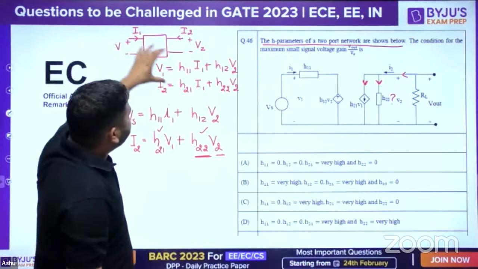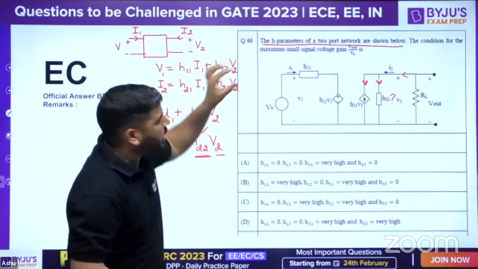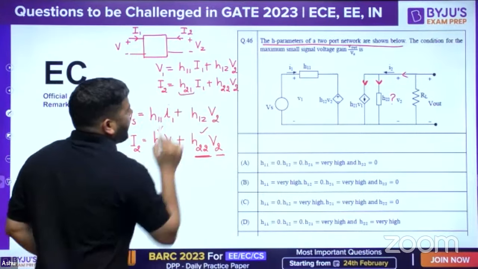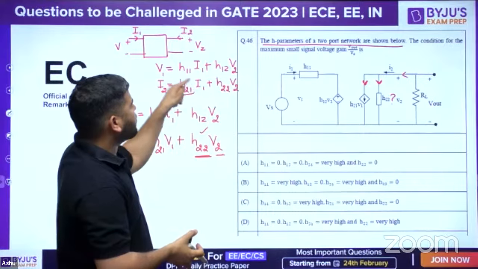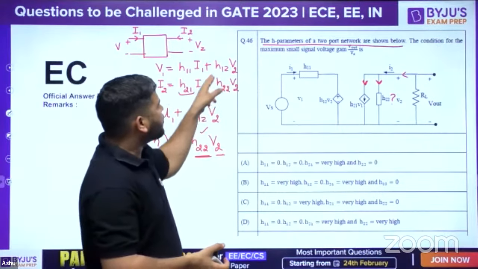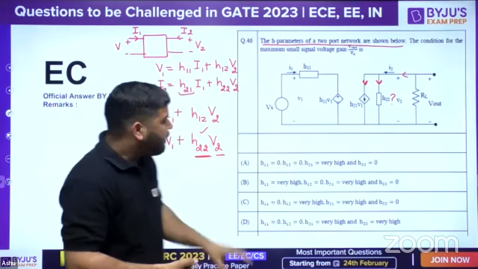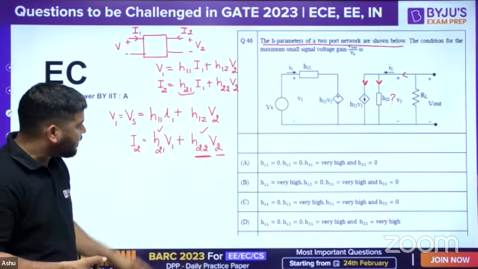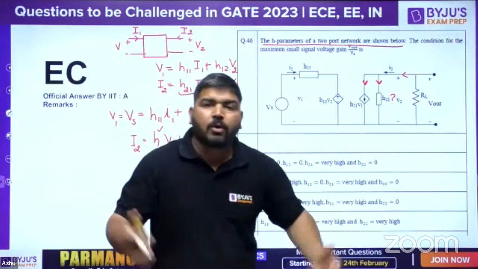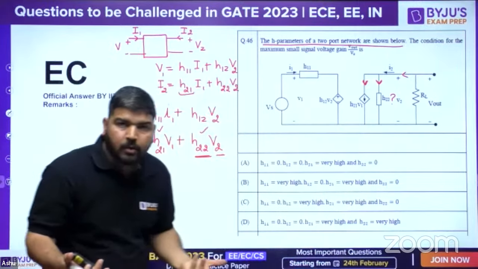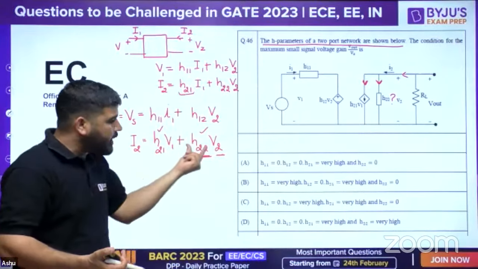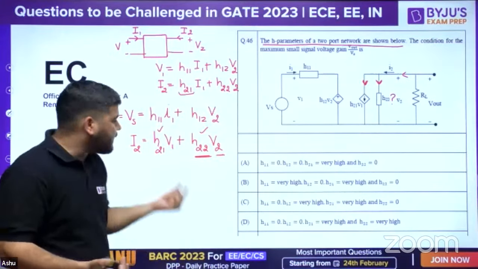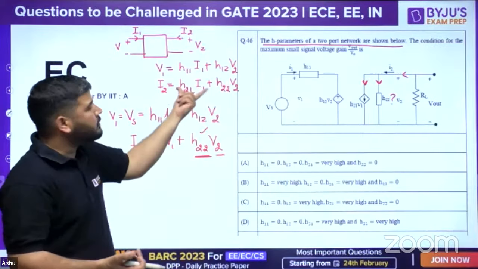Okay, now look at this. If the H parameters are there, then the equation should be like this. It means this has to be in terms of I1, and H21 has to be dimensionless, and H22 has to be in mho. But now, since this is not an H parameter equation, you can't assume that H22 is of mho and H21 is of mho. So if you are taking H21 as mho and H22 as mho, then obviously you can say that it's not satisfying the units. It's not satisfying the H parameter equation.